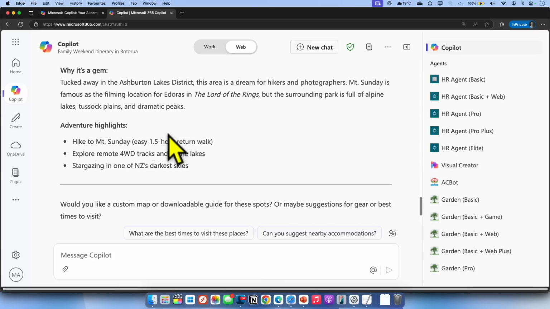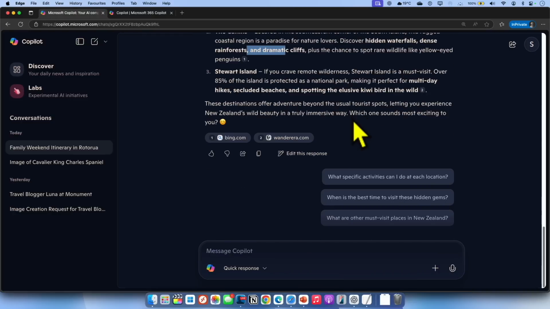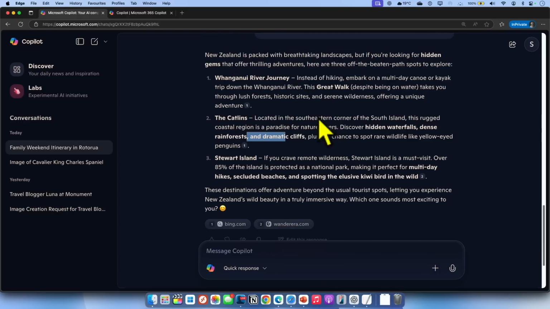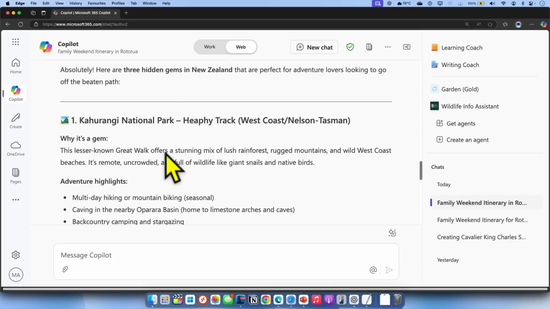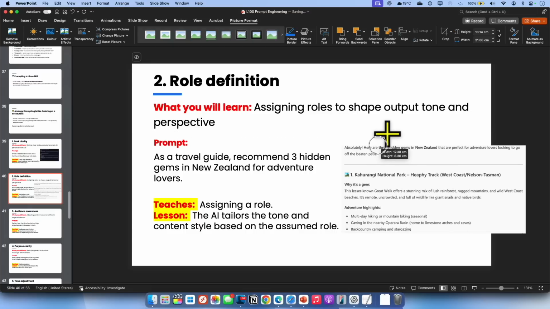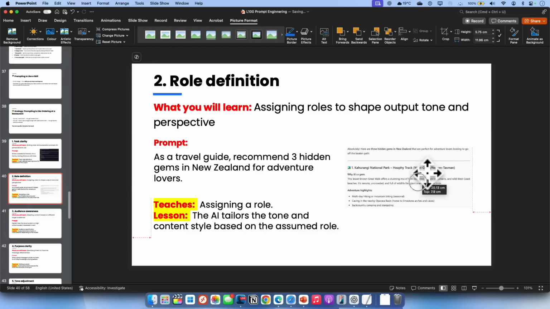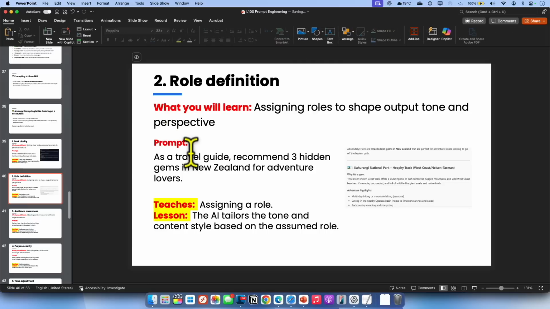If you don't like a specific answer, you can always go back to the model and iterate on it. We have an example learning about what iteration is. You don't have to take the first output as the final one. You can constantly ask further questions to fine tune the output. So let's make a copy of this example and add it into the pack so we can always revisit this. If you want access to this prompt to try out yourself, you can find the link to download it in the YouTube description or in the blog post.